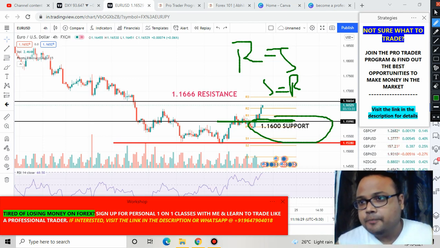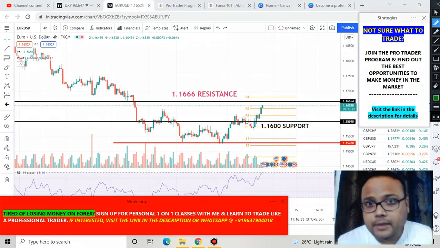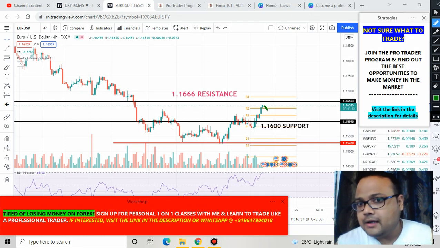So therefore the same level, 1.1600, will be the new support for the market. Okay, so in case market comes down, listen to me carefully, in case market comes down, then 1.1600 will be the new support for the market, and it will try to provide support so that the market bounces from here.